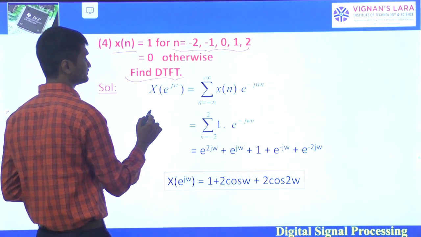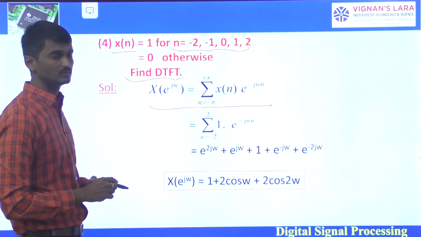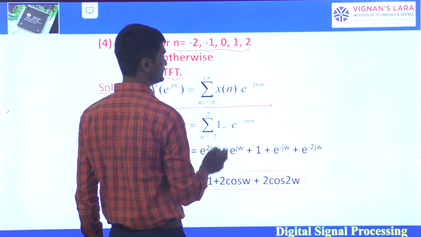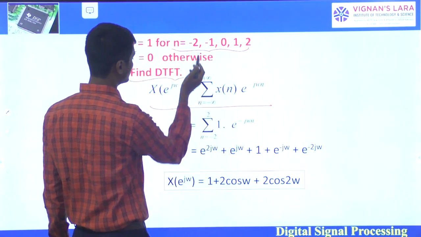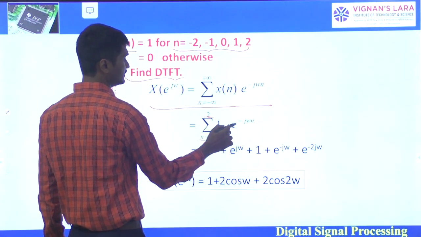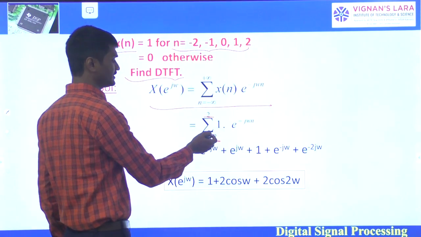For this, the expression is X of e power j omega equals sigma n equals minus infinity to infinity x of n e power minus j omega n. Here it is defined from minus 2 to plus 2 and it is 1 into e power minus j omega n. Then apply the values of n.